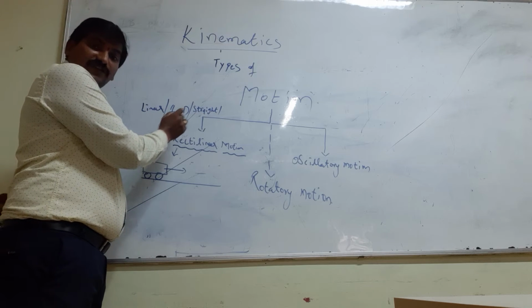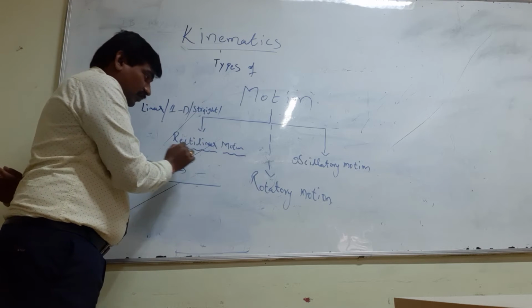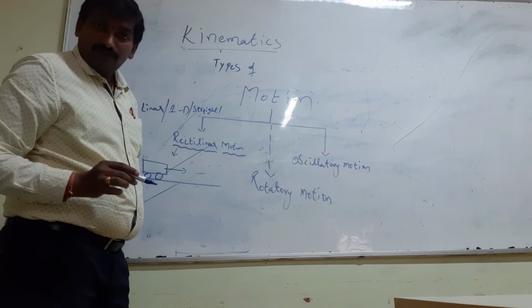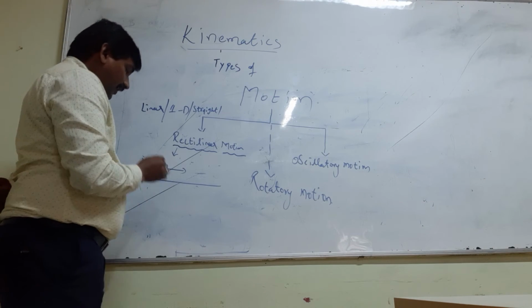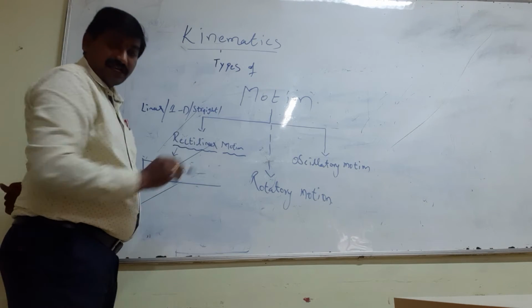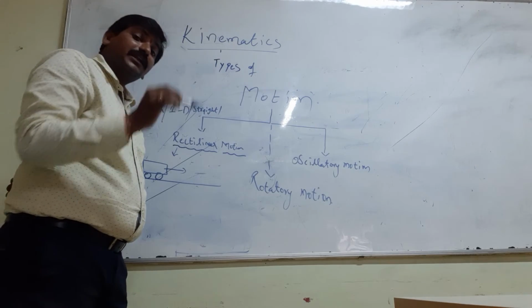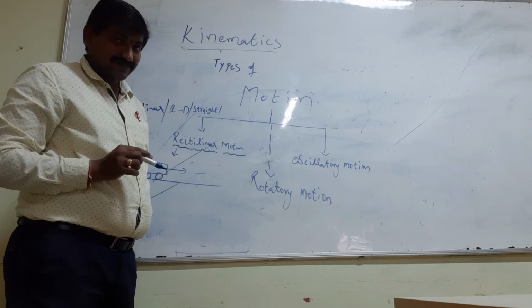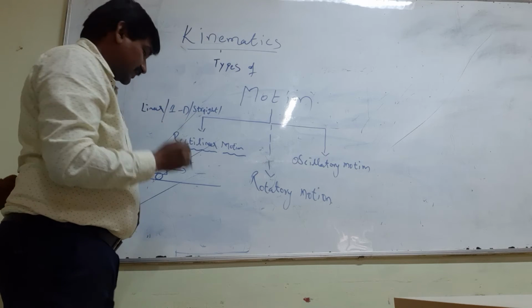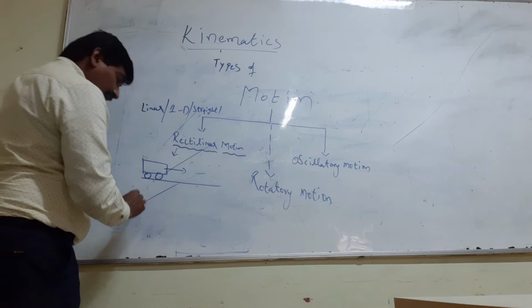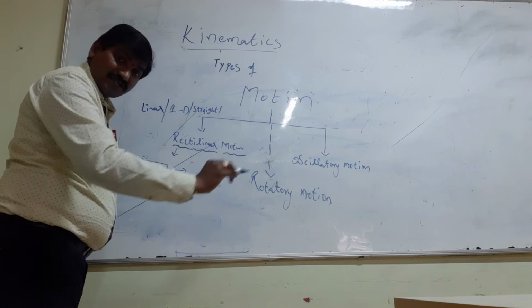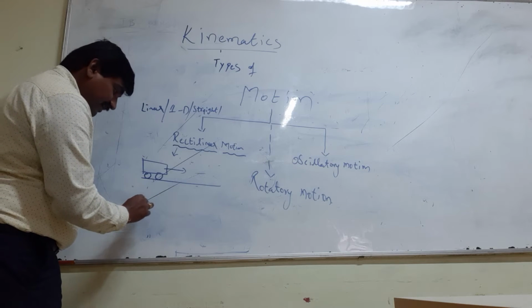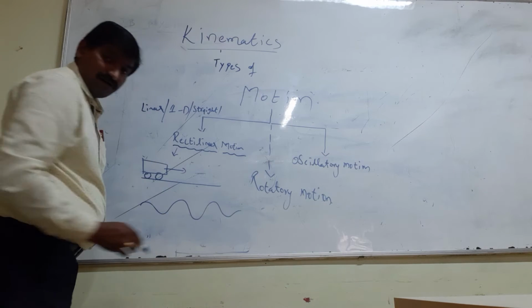Linear motion, one-dimensional motion, straight line motion, that's all called rectilinear motion. Means an object which is moving along a straight line, we can take it as rectilinear motion. Of course, here there is a small confusion. Rectilinear motion means it is moving along the road, along the straight line, but the object can move like this also, in the form of a curve.